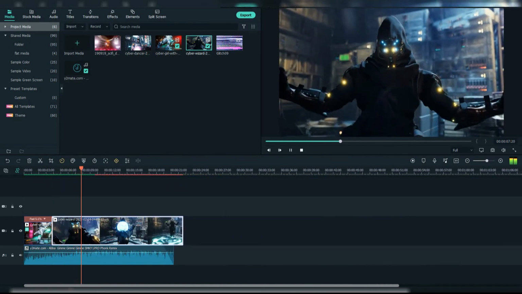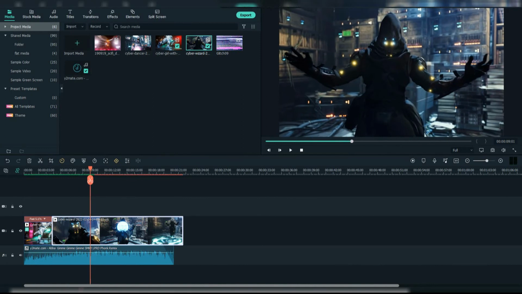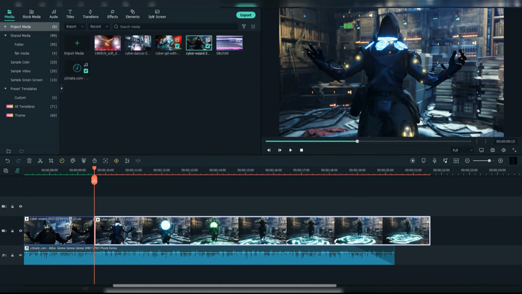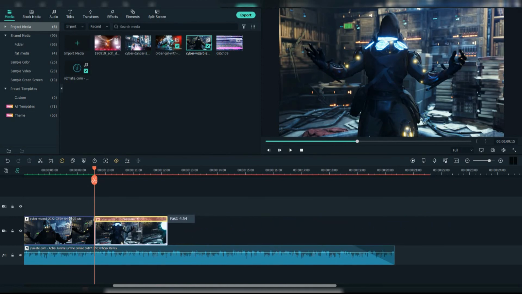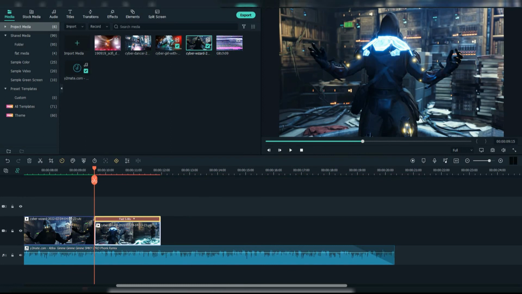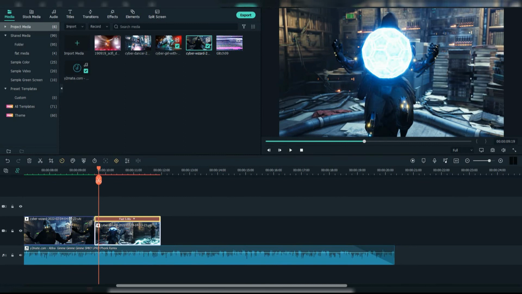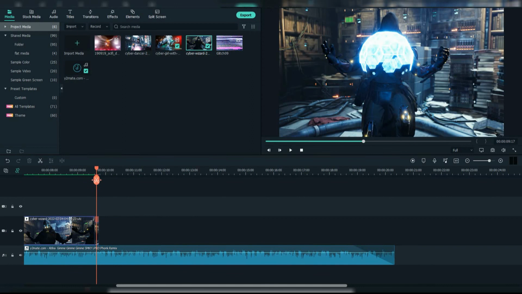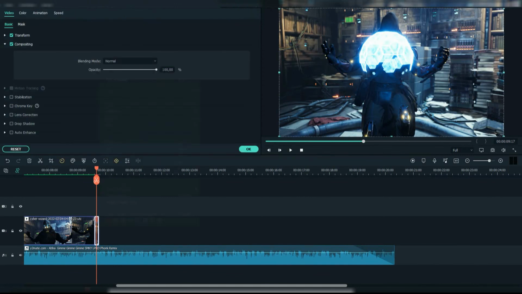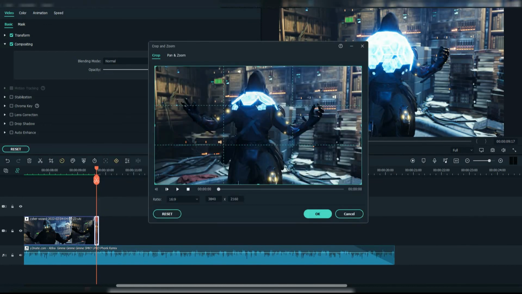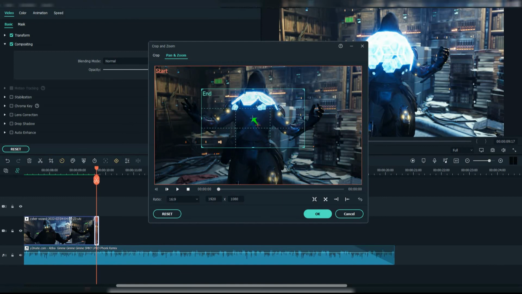In this kind of songs it's important to find the right momentum for the transition when the drop hits. When the magical ball appears, right-click on the clip, go to Video, Crop and Zoom and select Pan and Zoom. Now make sure to select the object you want to scale.